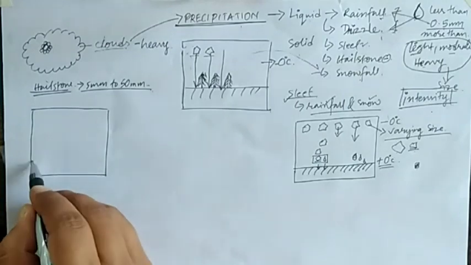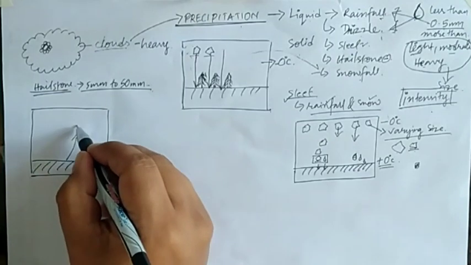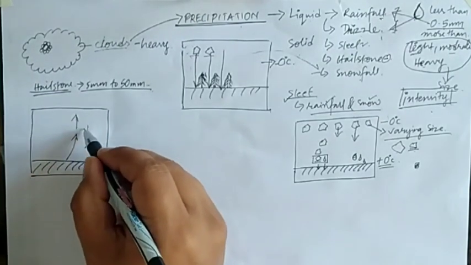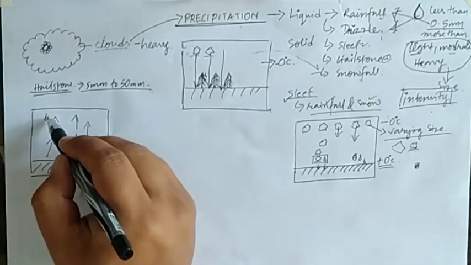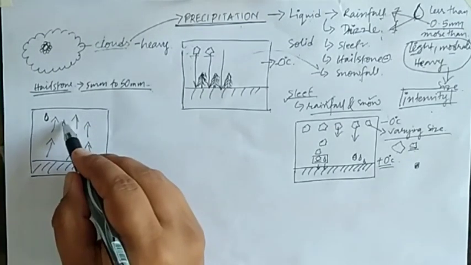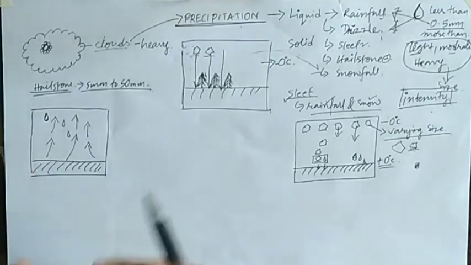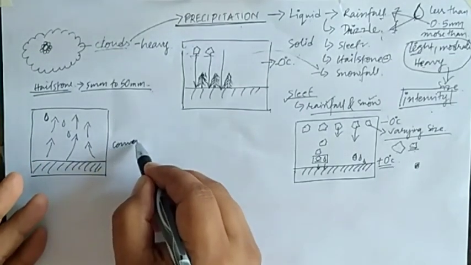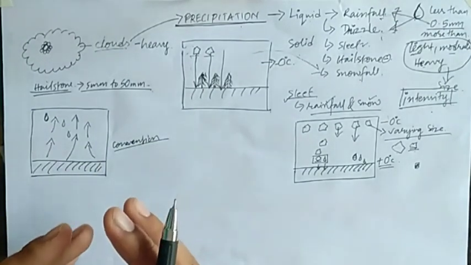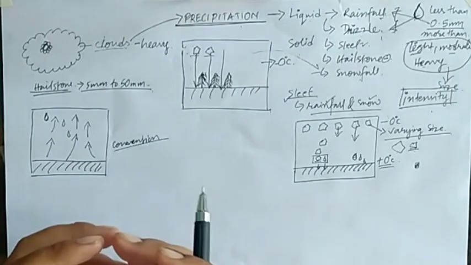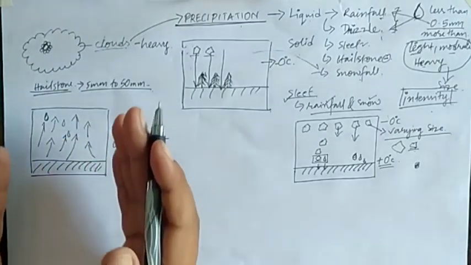What happens here is due to convection. Suppose this is the earth's surface; the convection current means the rising air from the earth's surface. When the rain droplets are falling towards the earth's surface, if the force of the convection current is much higher, then those rain droplets will be blown away into the upper atmosphere.